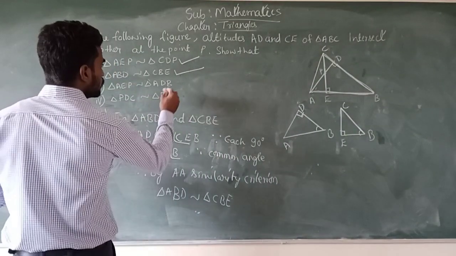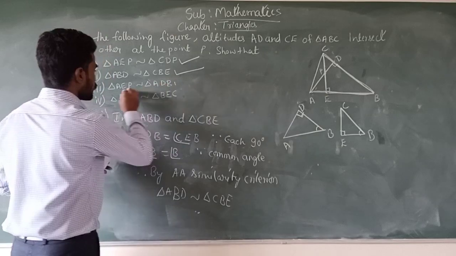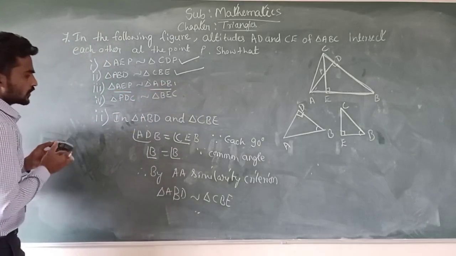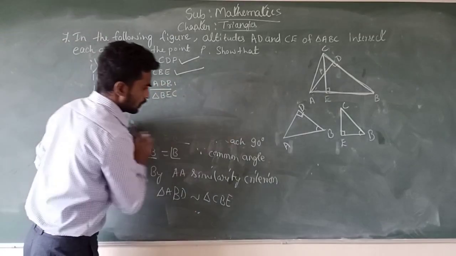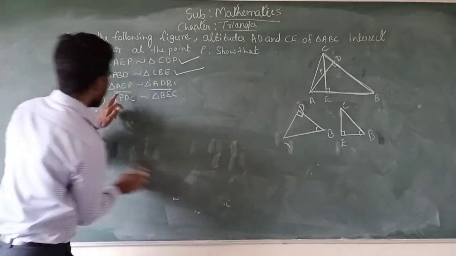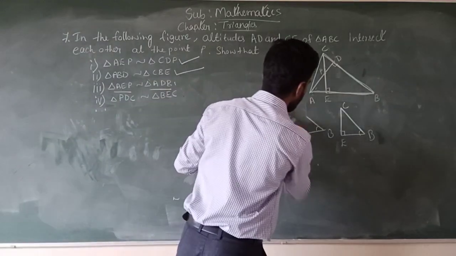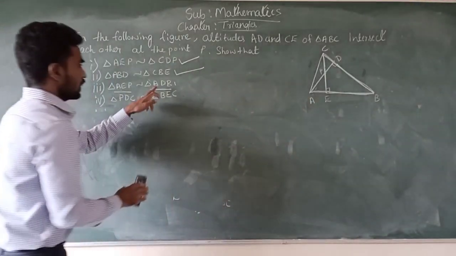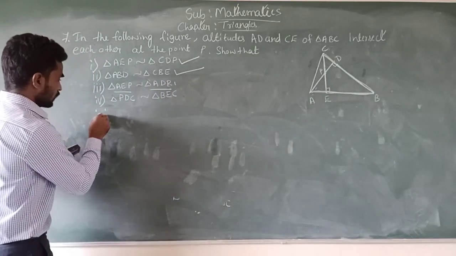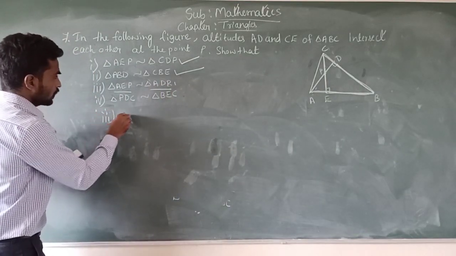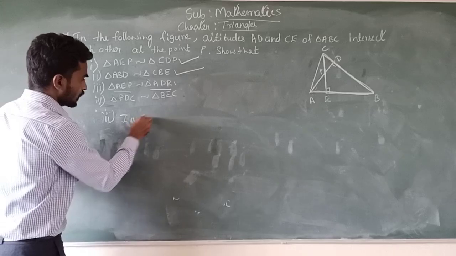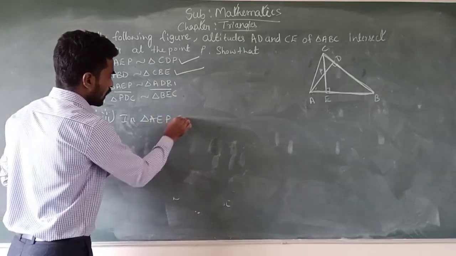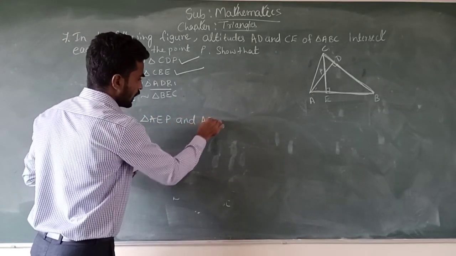Now going to solve sub question 3. Just consider two triangles, AEP and ADB. Third one, in triangle AEP and triangle ADB.